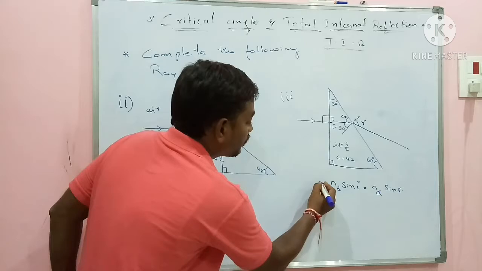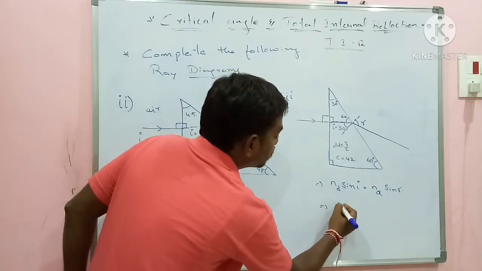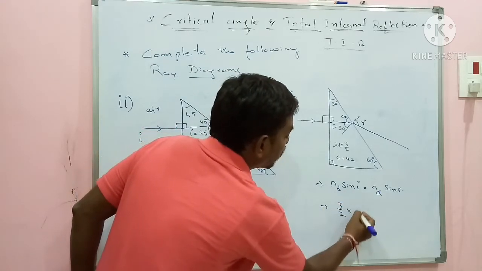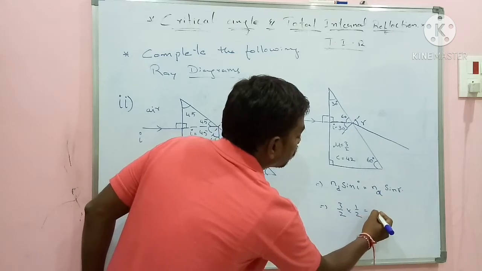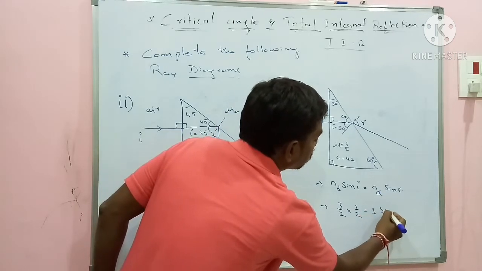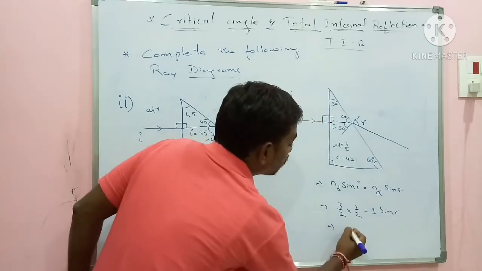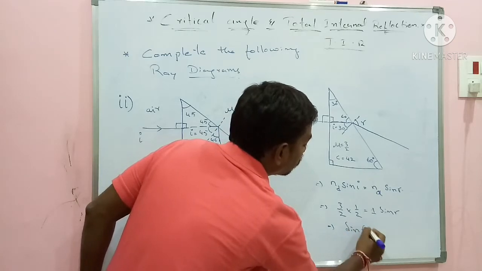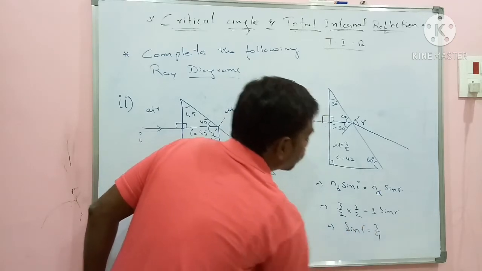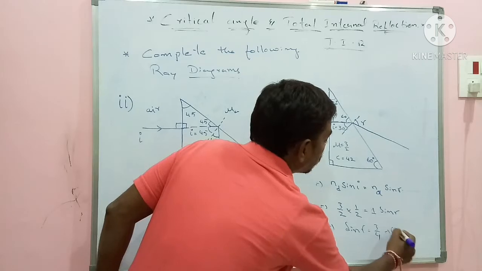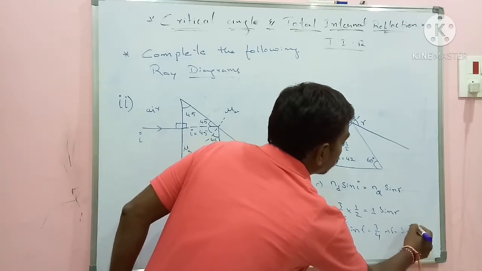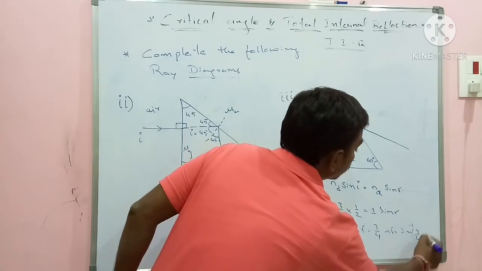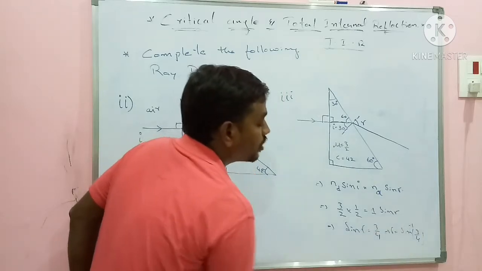What do you get? Tell me. ND is 3/2 into sin 30 is 1/2, air is 1 into sin R. From here I will get sin R is equal to 3/4. So R is equal to sin inverse of 3/4.